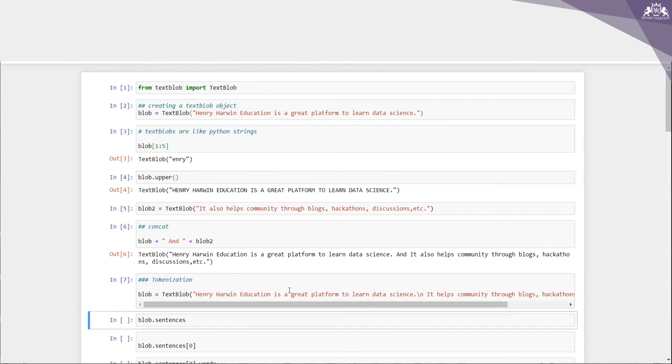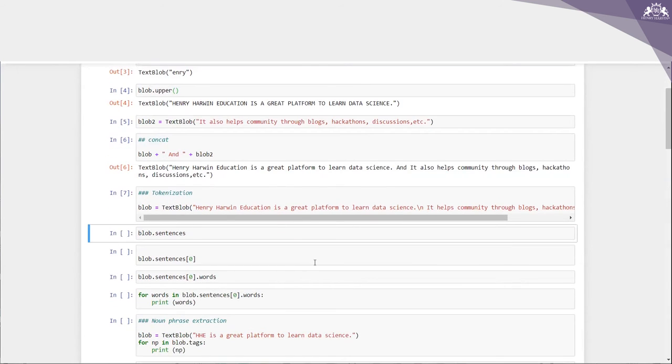So now I'm going to do tokenization. Tokenization means dividing a text or a sentence into a sequence of tokens, which means words, right? This is the most important basic task of NLP. So how to do this? For that, we have to create a TextBlob object and pass a string with it. Then call functions of TextBlob in order to do a specific task, right?